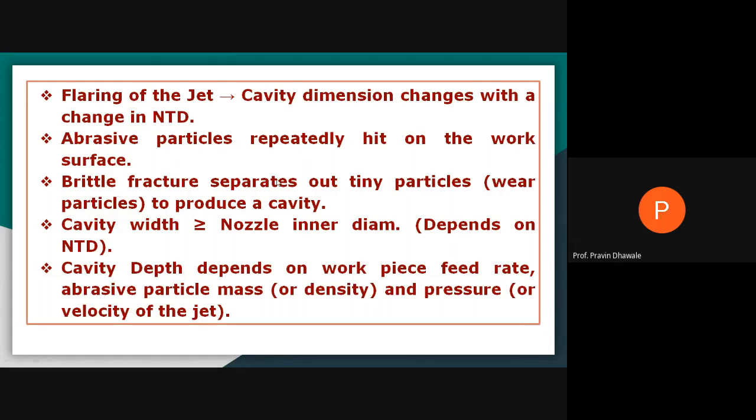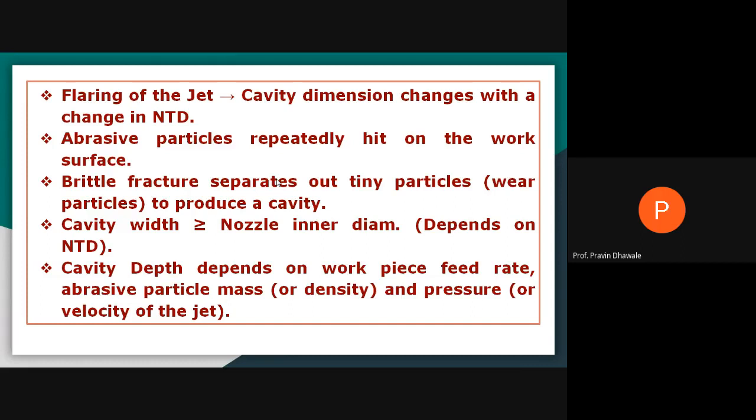Brittle fracture separates out teeny particles or wear particles to produce a cavity. Means we are using hard and brittle material. For machining of hard and brittle material, we are using the abrasive jet machining process. The cavity depth is always greater than or equal to the nozzle inlet diameter, and again it will depend on the nozzle tip distance.